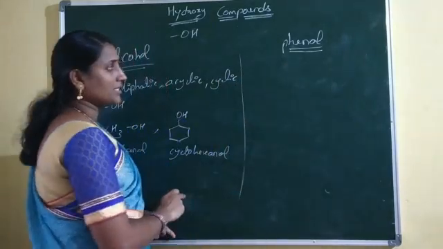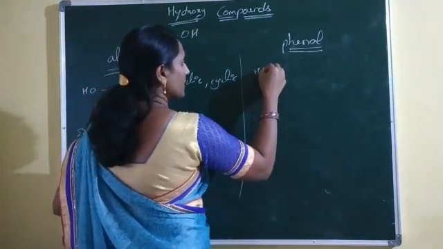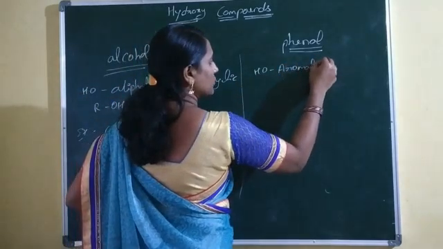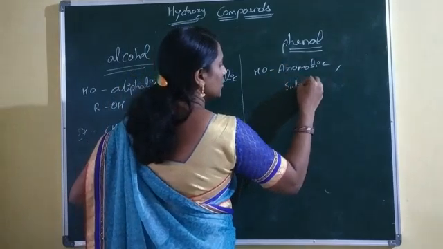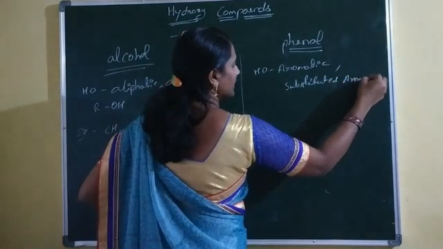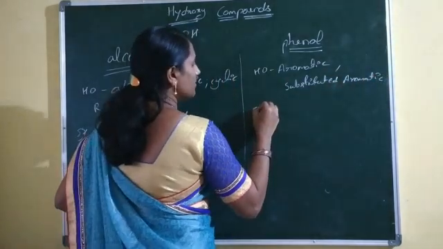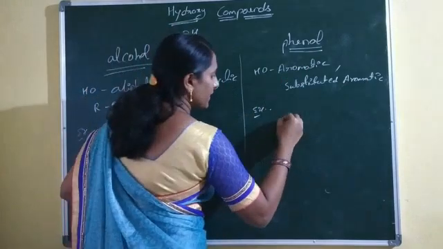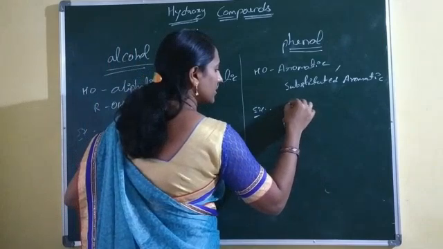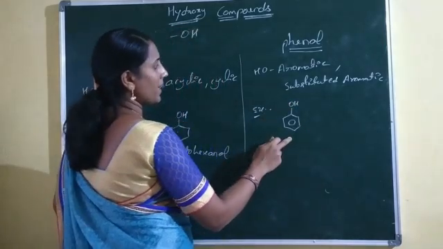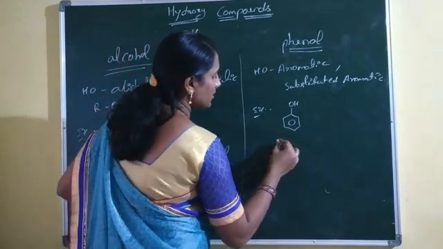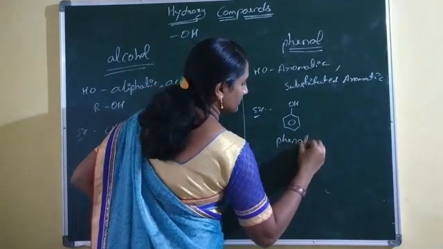Now phenols. What is phenols? The OH group is directly bonded with an aromatic nucleus or substituted aromatic nucleus. The example of these phenols: take benzene, which is aromatic in nature. The benzene ring is directly bonded with the OH group. These are aromatic hydroxy compounds. This aromatic hydroxy compound is nothing but phenol.